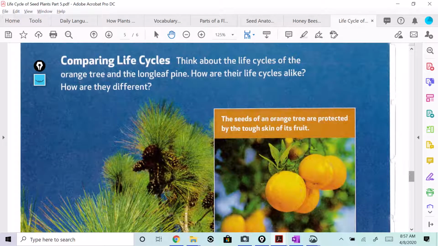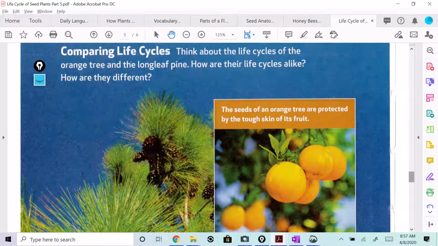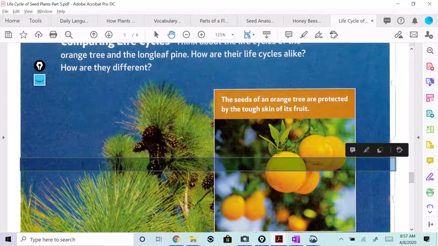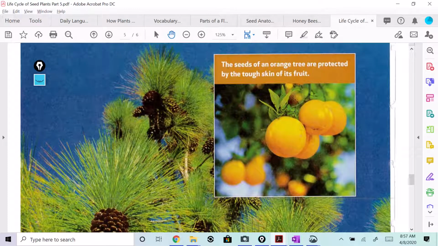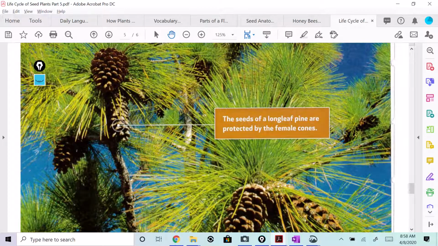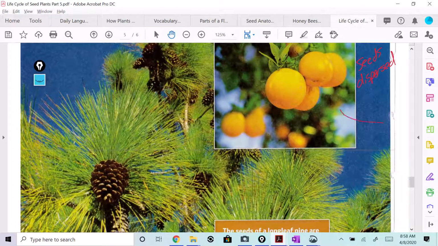Comparing life cycles. Think about the life cycles of the orange tree and the longleaf pine. How are their life cycles alike? And how are they different? I see a lot of similarities. I think that one thing that would be different is the way their seeds are dispersed, right? I don't know. The seeds of a longleaf pine are protected by the female cones, right? How are the orange seeds protected?